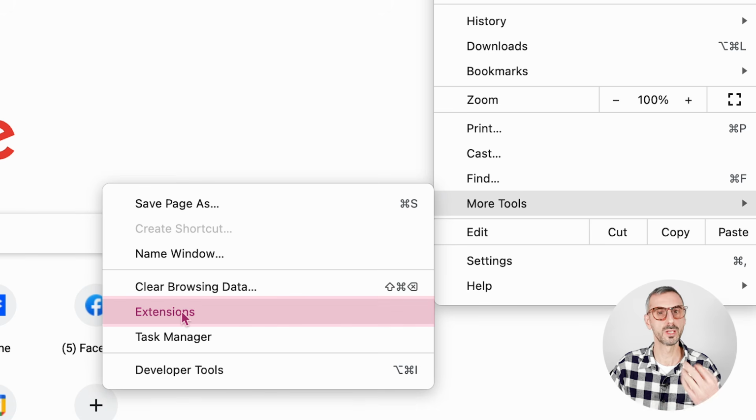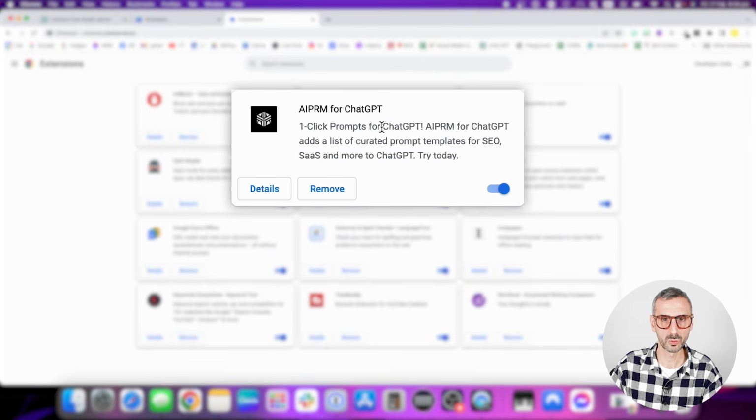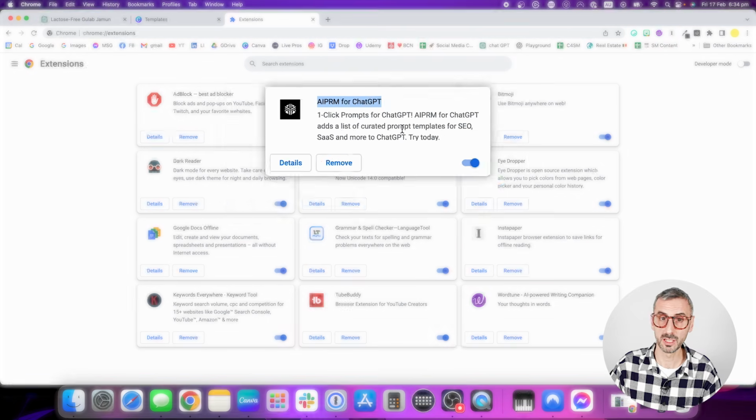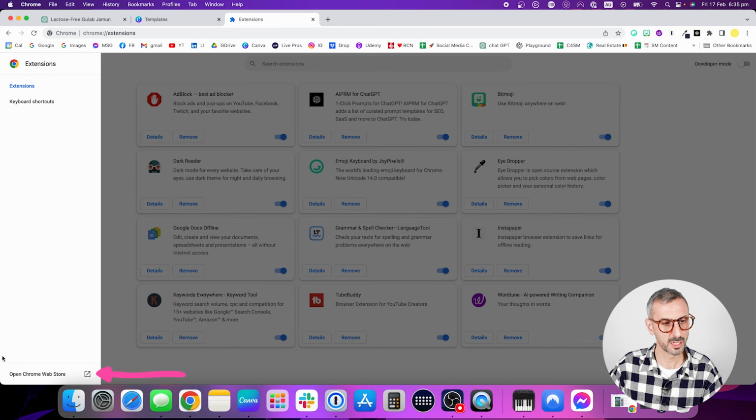Okay, this will bring you to the page where you find all of your current extensions. The one that you want to find is this one right here. It's called AIPRM for ChatGPT. So where do you have to search for this new extension because you won't have that already installed like I do? Well, very easy. Locate the little hamburger menu right here on the left side. Click on that. And then at the bottom right here, it says Open Chrome Web Store.